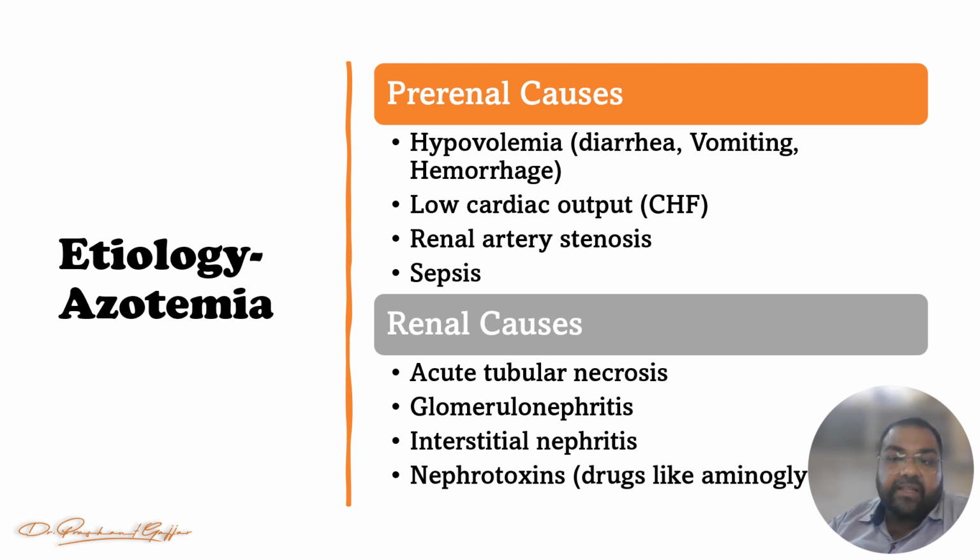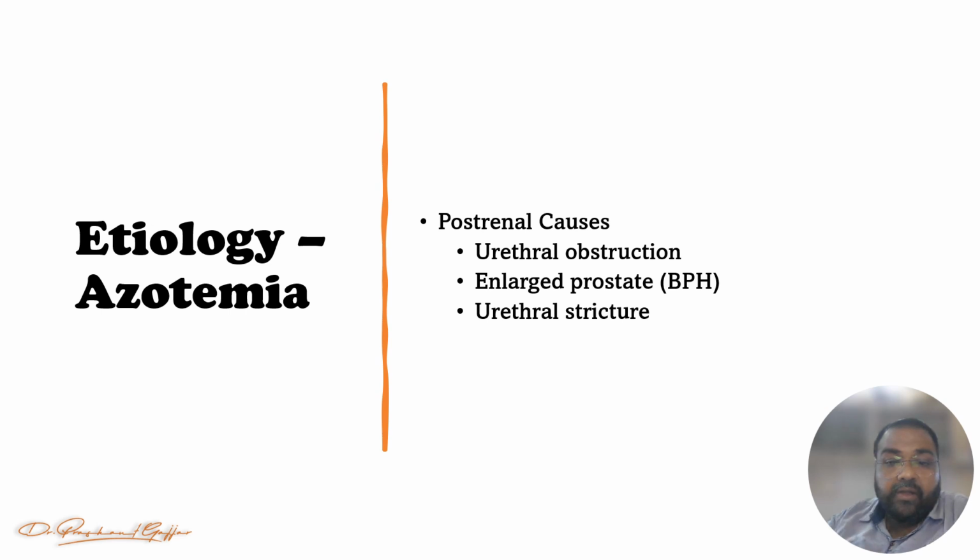Now let's see what are the post-renal causes of the azotemia. So once again, like a urethral obstruction due to the stone, due to the tumor, right? Enlarged prostate means benign prostate hypertrophy is there, and the urethral stricture happens.